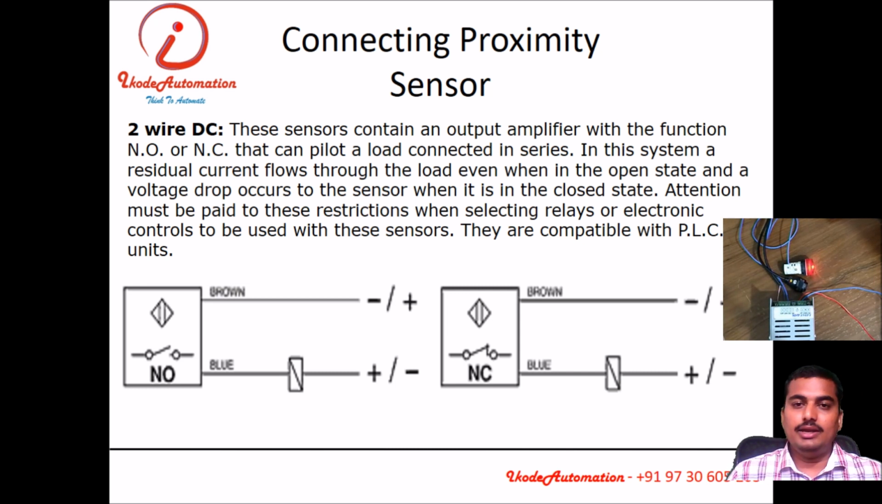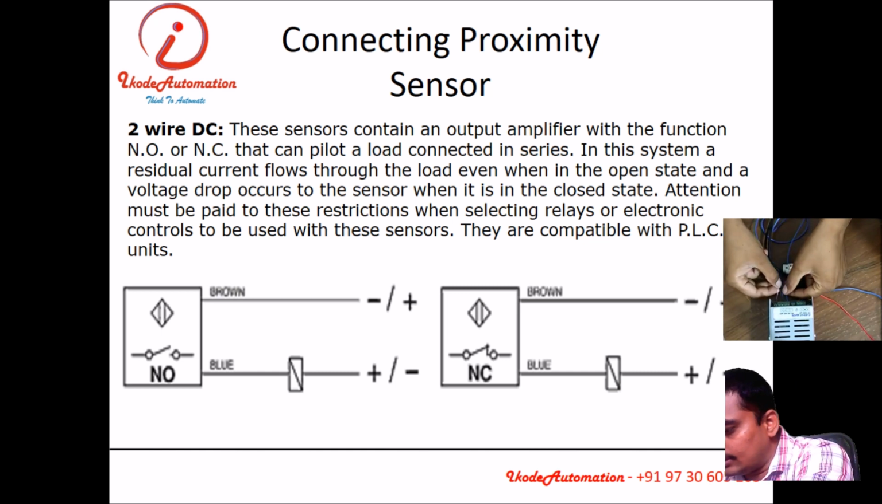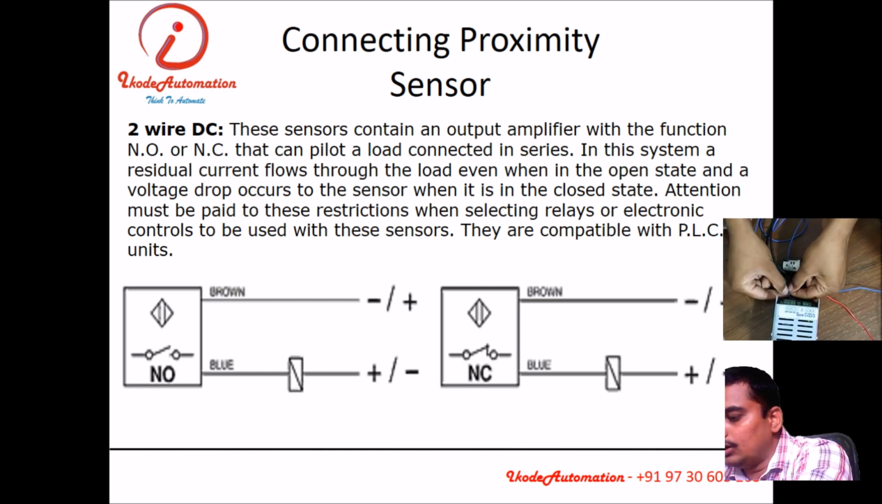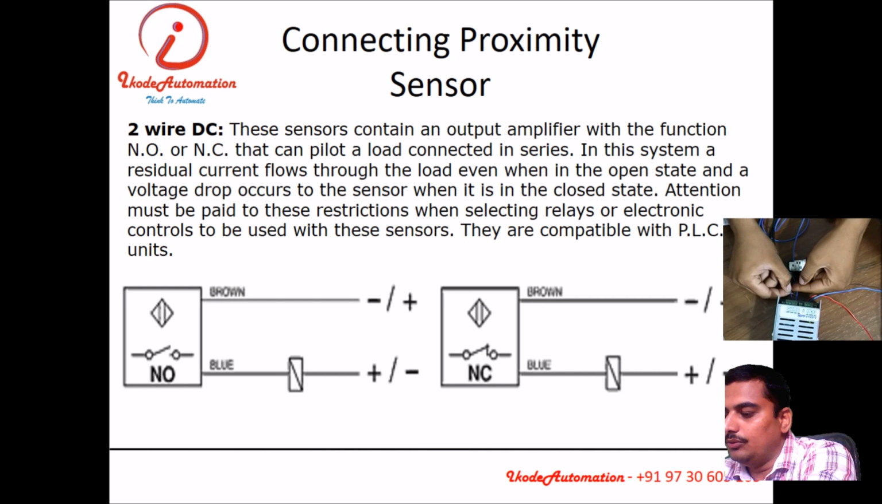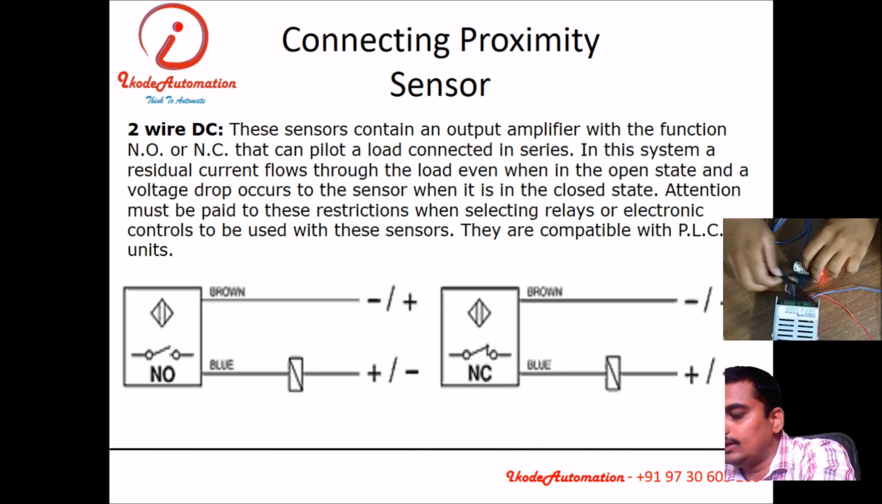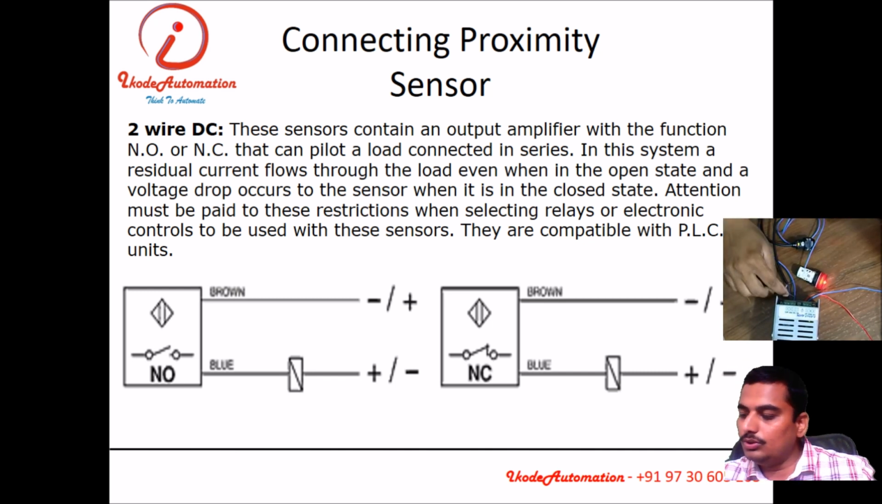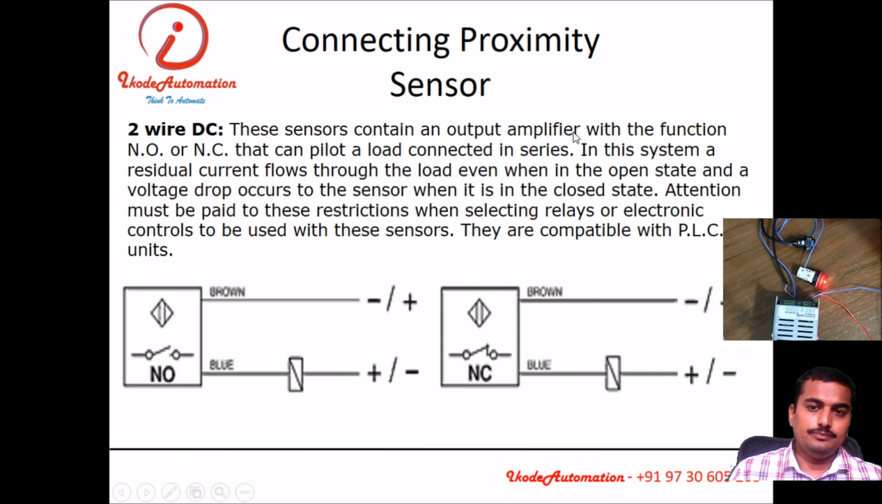There are many types of proximity sensors depending upon the principle of operation, how many wires it has, and what type of signal it is giving, like a 2-wire sensor or a 3-wire sensor. A 2-wire sensor has 2 wires, a 3-wire sensor has 3 wires. Here we have a 3-wire sensor. This is the 24 volt brown wire, the blue wire, and this black wire that is connected to the output: 24 volt, 0 volt, and output. Okay, this is a normally closed sensor.